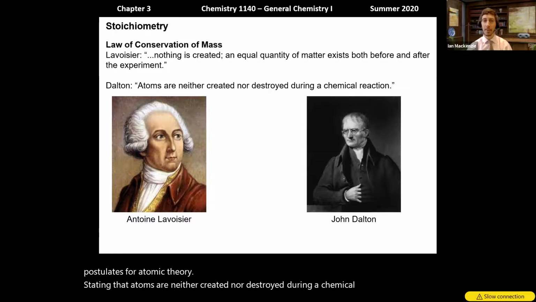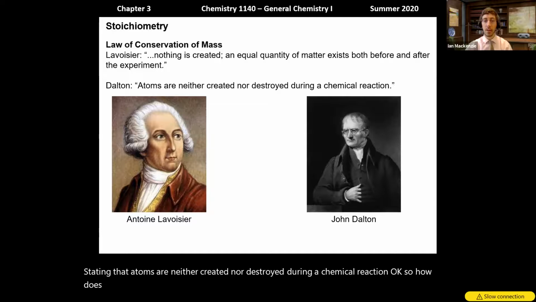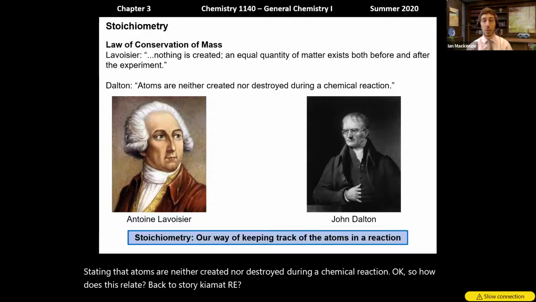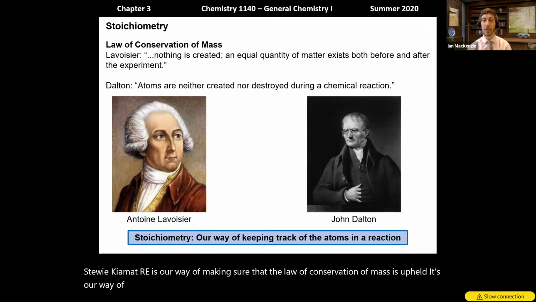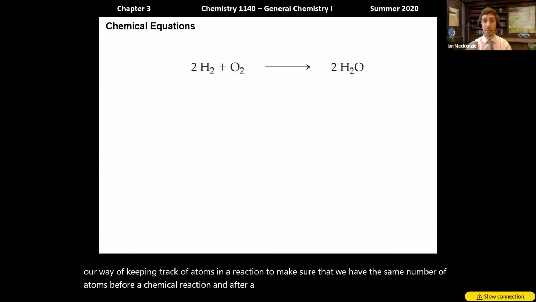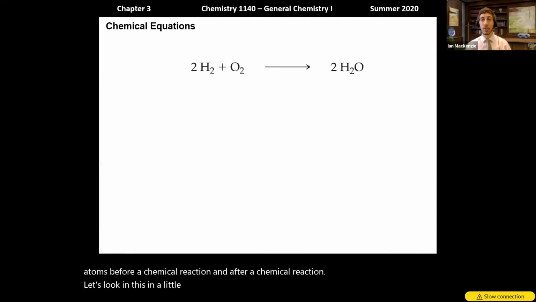Okay, so how does this relate back to stoichiometry? Well, stoichiometry is our way of making sure that the law of conservation of mass is upheld. It's our way of keeping track of atoms in a reaction to make sure that we have the same number of atoms before a chemical reaction and after a chemical reaction. So let's look at this in a little bit more detail. And first, we'll introduce just the chemical equation itself.